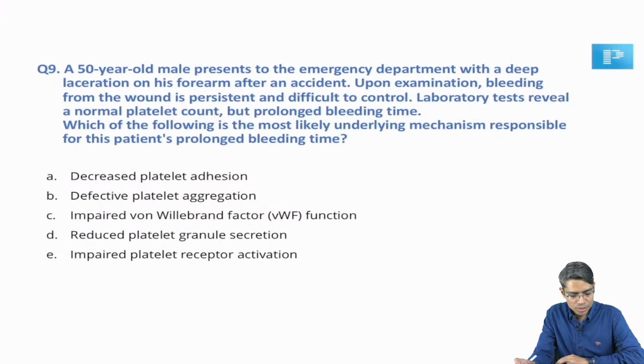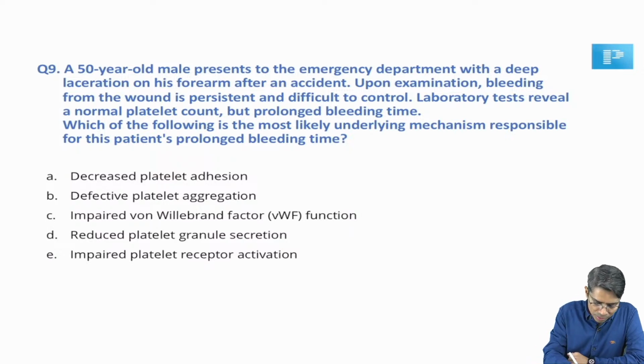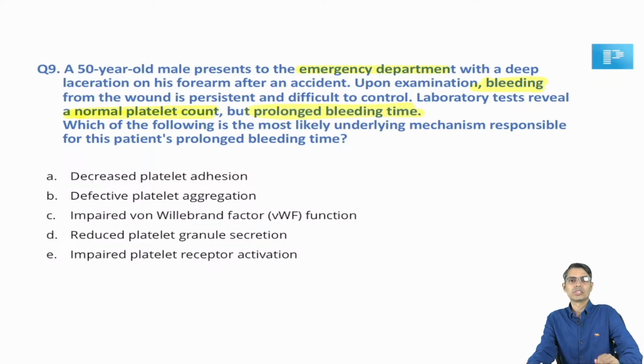Next question, question number 9. A 50-year-old male patient presented to the emergency department with a deep laceration on his forearm after an accident. Upon examination, bleeding from the wound is persistent and difficult to control. Okay, so it is a bleeding disorder, I can understand. Laboratory tests reveal a normal platelet count. So decreased platelet count has been ruled out. But prolonged bleeding time. In first year MBBS, in hematology practical, how bleeding time and clotting time are done, we generally teach the students.